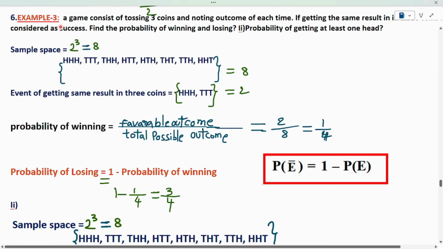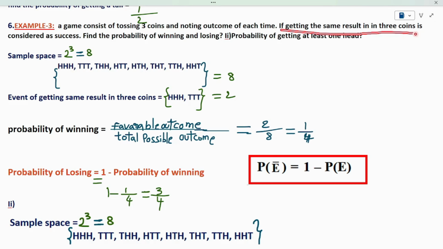See example number 3.6. A game consists of tossing 3 coins and noting down the outcome each time. If getting the same result in 3 coins is considered a success, find the probability of winning and losing. The second problem is to find the probability of getting at least one head. So these are the two problems he asked in this problem.